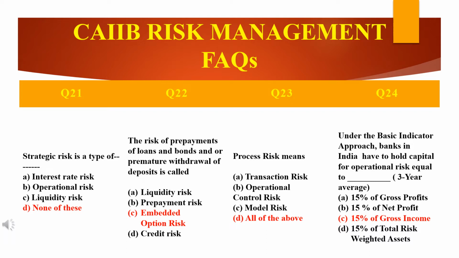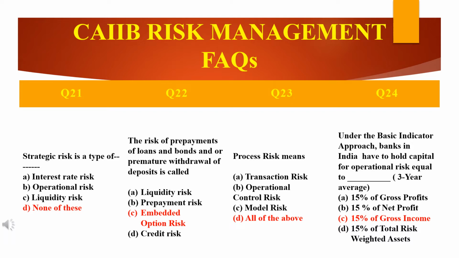Then comes the next question. You can see the last question in this slide, under the BIA. BIA means basic indicator approach. Under the basic indicator approach, banks in India have to hold capital for operational risk equal to this. You may be knowing, friends, because you are already a banker.